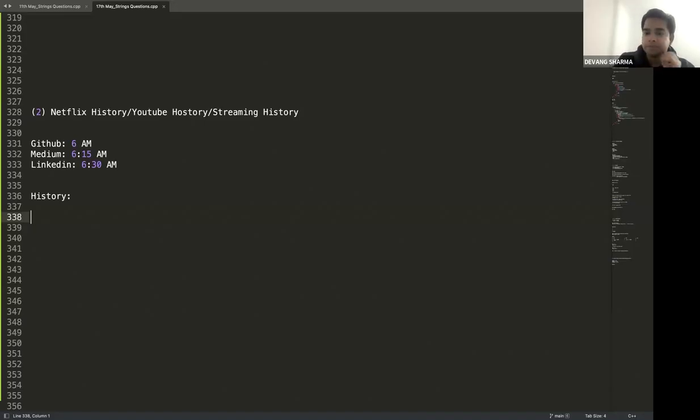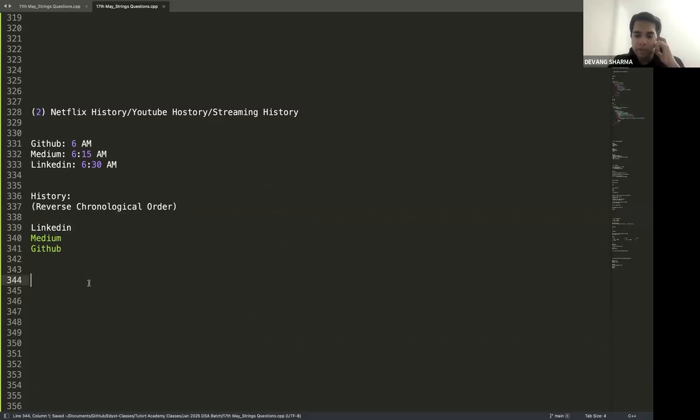Come on, guys, quick in the chat. Correct. The output would be LinkedIn, Medium, and GitHub. So that output would be in reverse chronological order. So you would have understood by now, you insert it in a stack, you get the reverse output in the stack format. This is simply a stack construction.